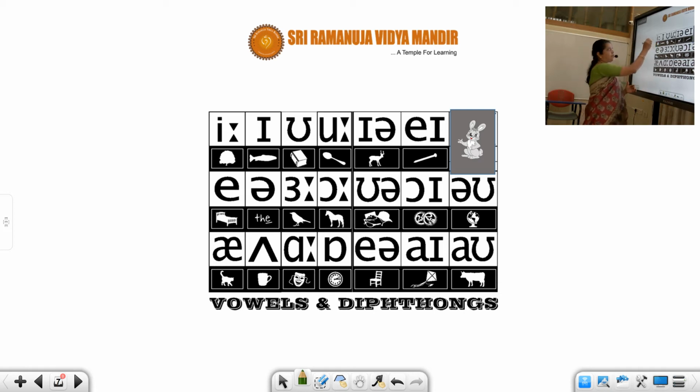This is a monophthong, ee, like tree, and this is i, like fish. This is u, book, but this is oo, spoon. But here you can see a diphthong, students. There is a combination of 2 vowel sounds, that is ear, deer. And this is ay, nail.